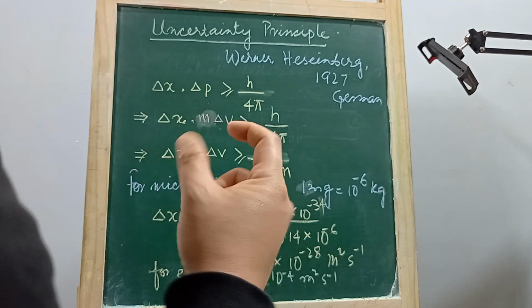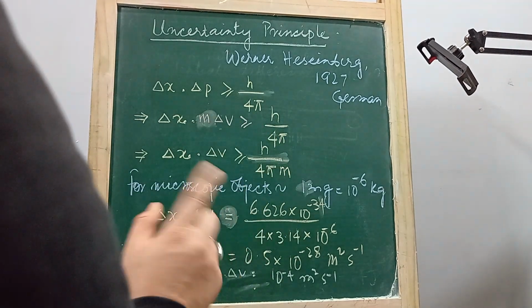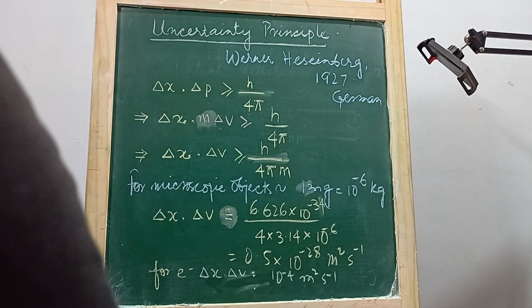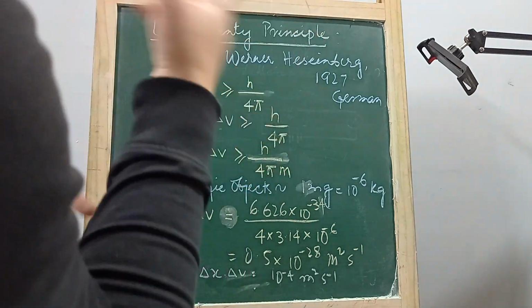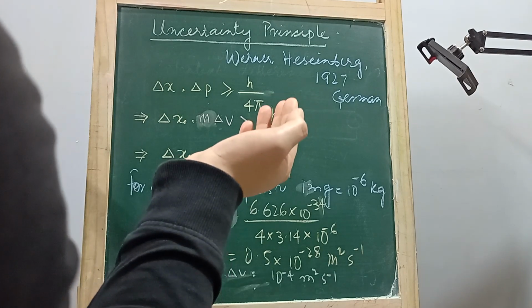Say the uncertainty in position, delta x, is around 10 to the power minus 8. The size of the nucleus is around 10 to the minus 10 meter, right?